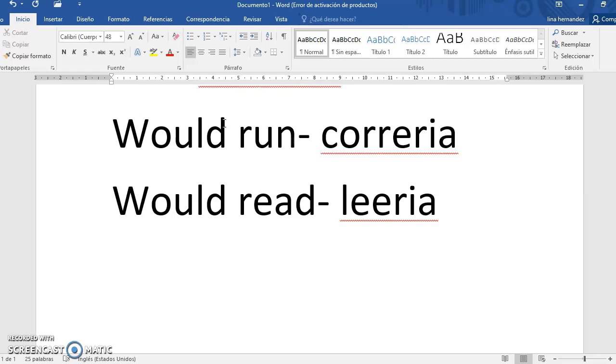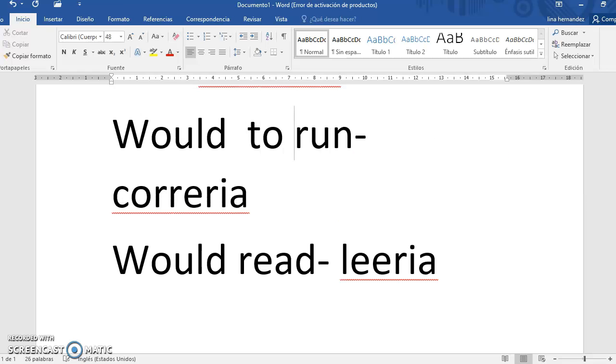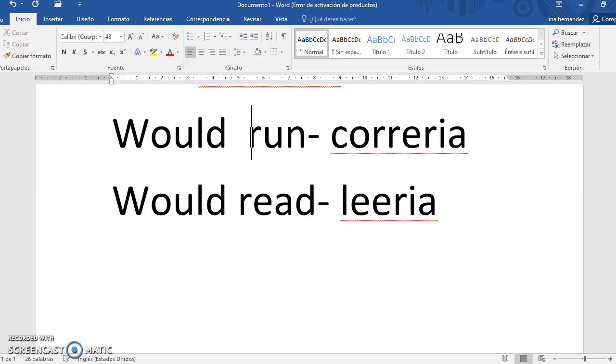Well, with would run, the modal verb would and the verb run in present, it is not possible, it is not good to put to run. Would to run is not correct, it is bad. You have to use would run.